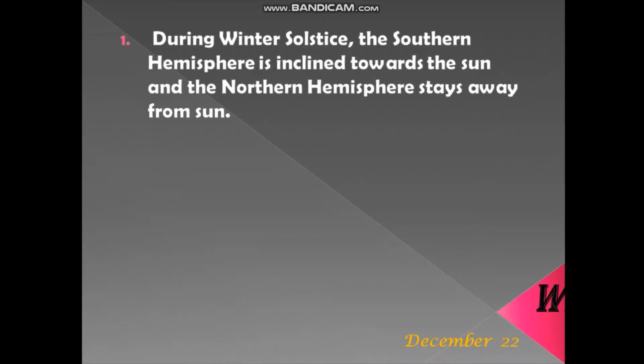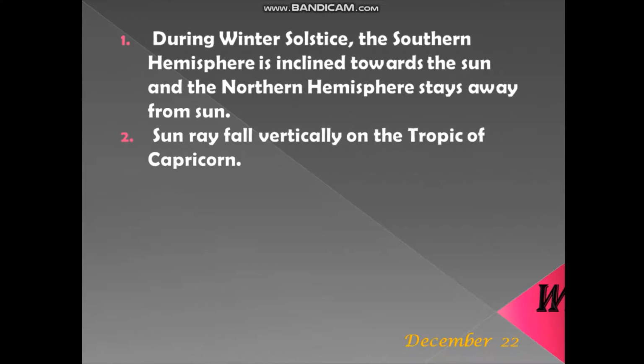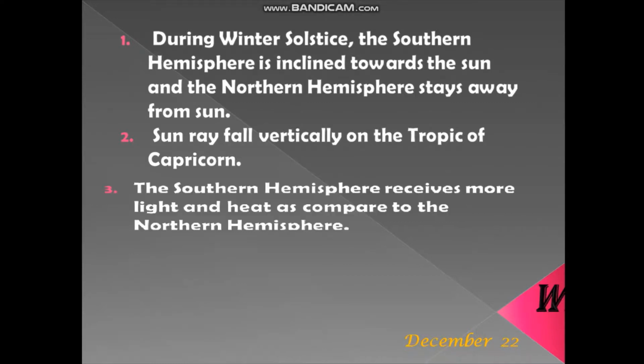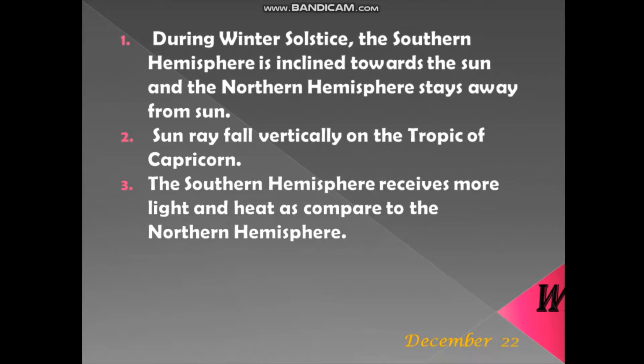Next, winter solstice. On 22nd December, during winter solstice, the southern hemisphere is inclined towards the sun and the northern hemisphere stays away from the sun. Sun rays fall vertically on the Tropic of Capricorn at 23.5 degrees. The southern hemisphere receives more light and heat as compared to the northern hemisphere.